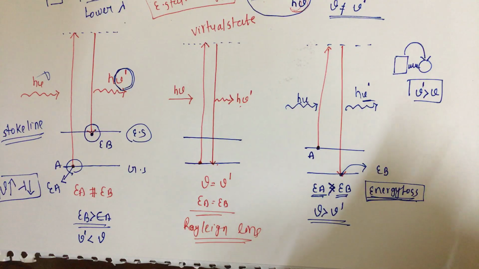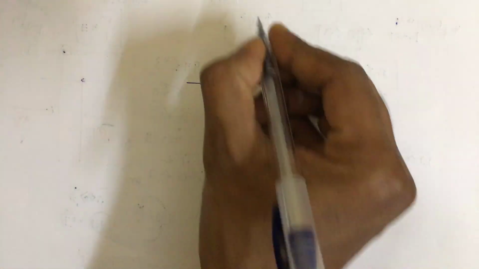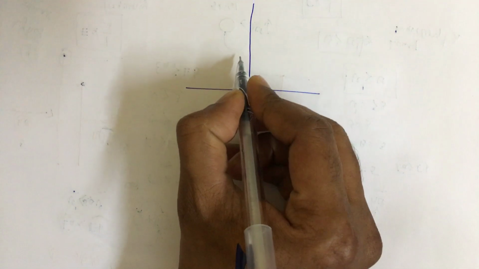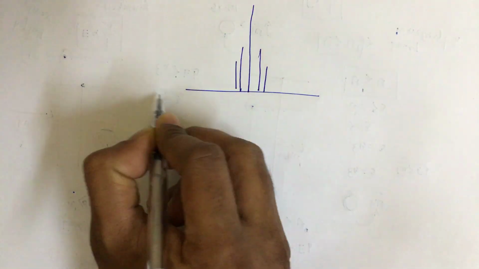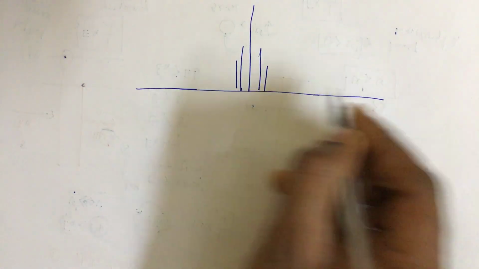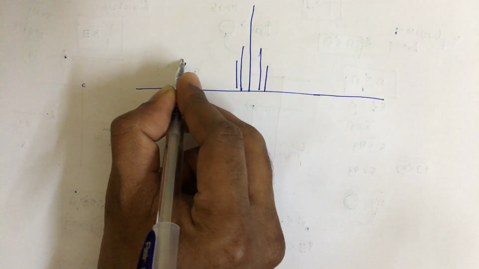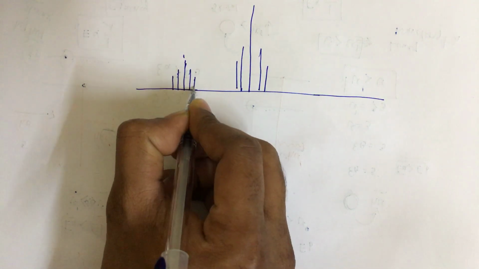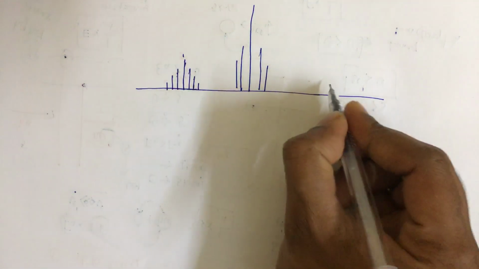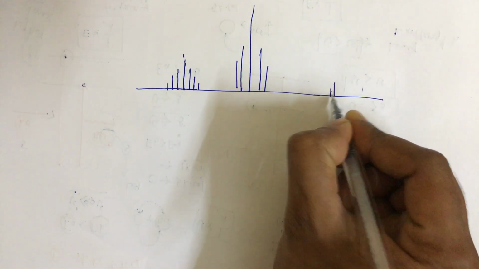And one more thing I want to say here. If you see all the Raman lines, this is the Rayleigh line, and the left side will be Stokes lines and the right side will be anti-Stokes lines.